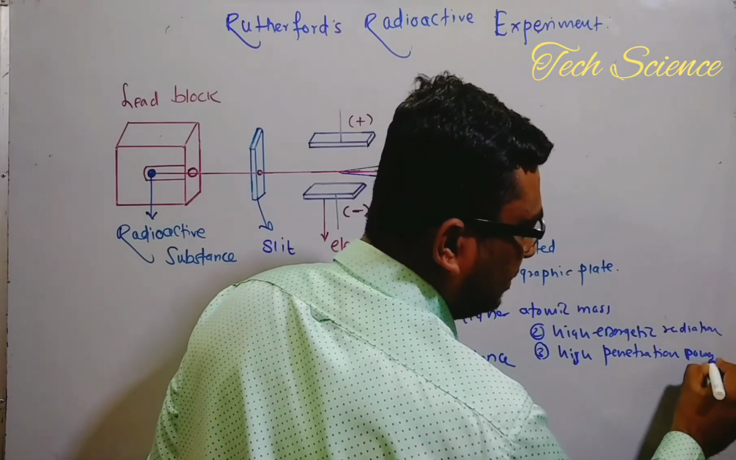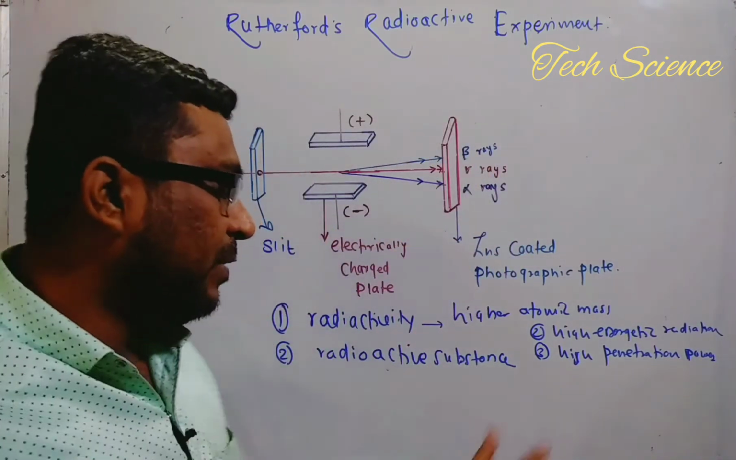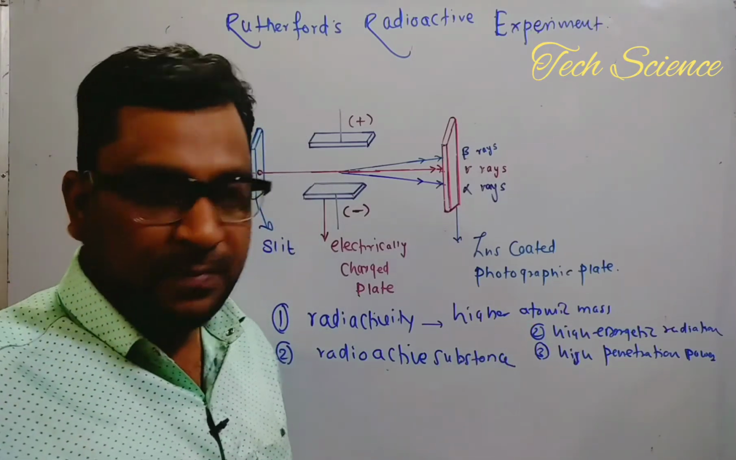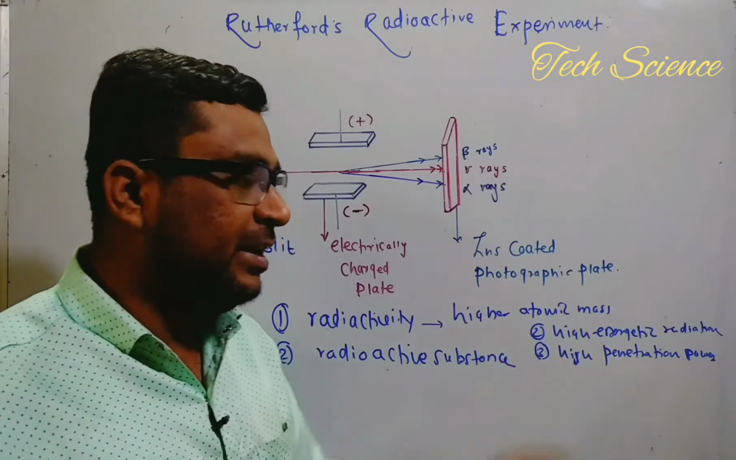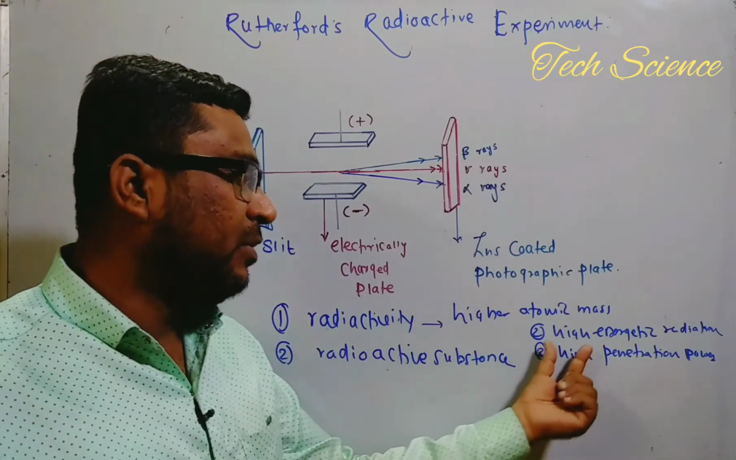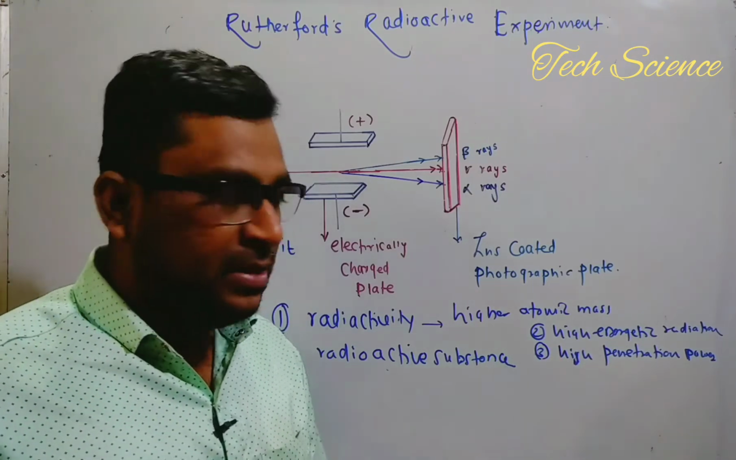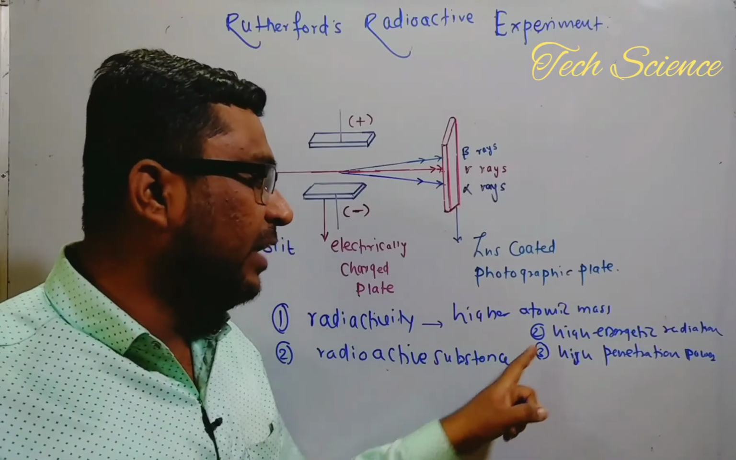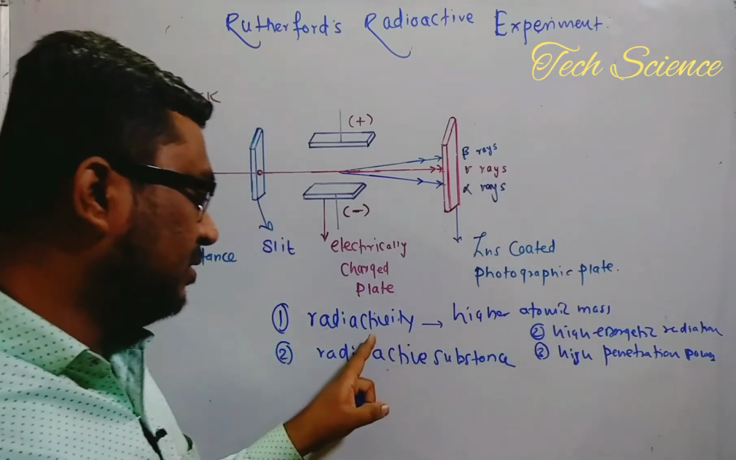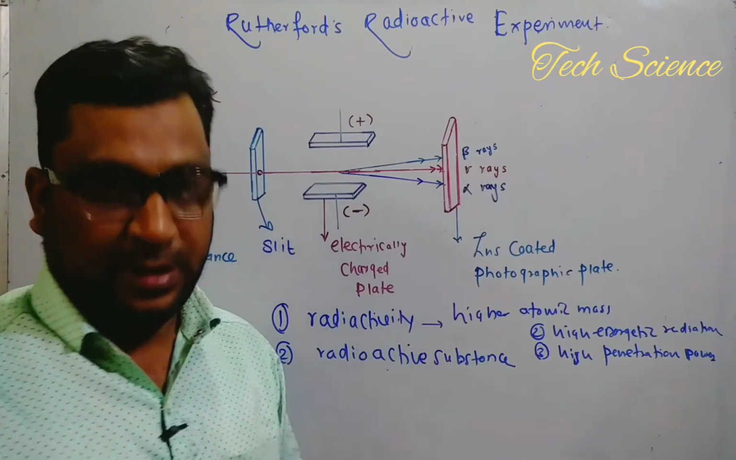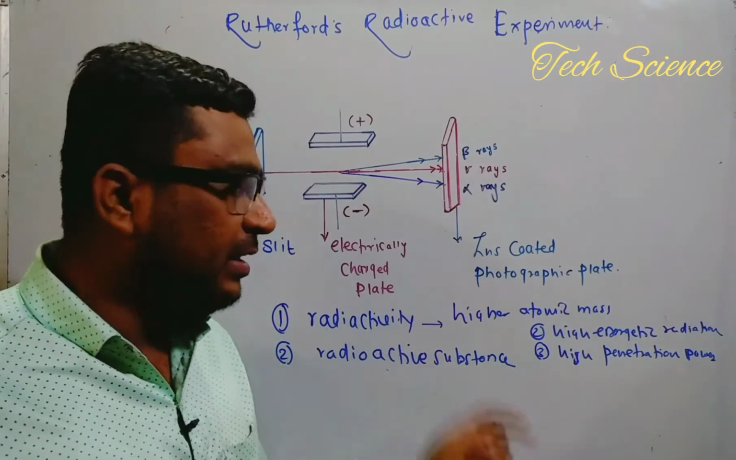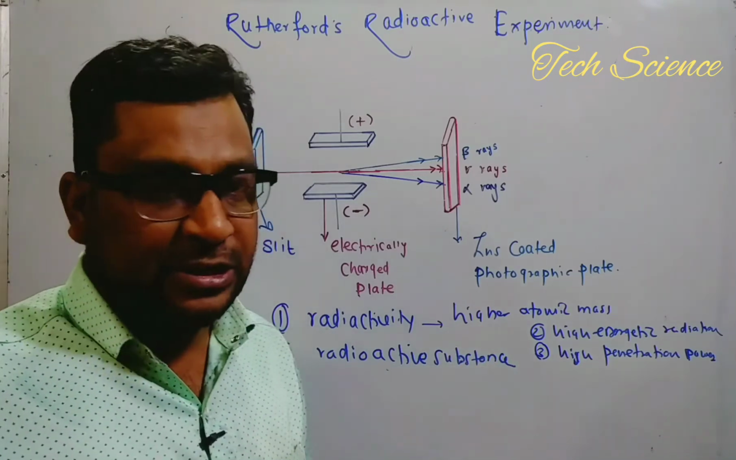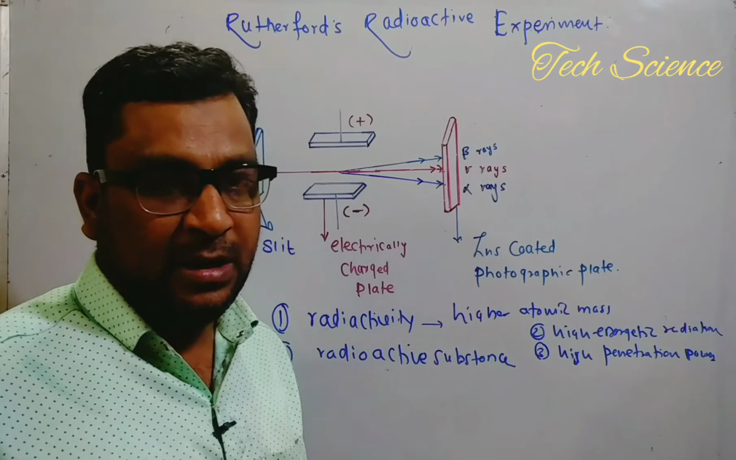Substances having these properties, a higher atomic mass, which leads to high energetic radiation, and because of this a high penetration power, are called radioactive substances. And if someone has this property, it is called the radioactivity property. So, first higher atomic mass, second high energetic radiation, and last high penetrating power.